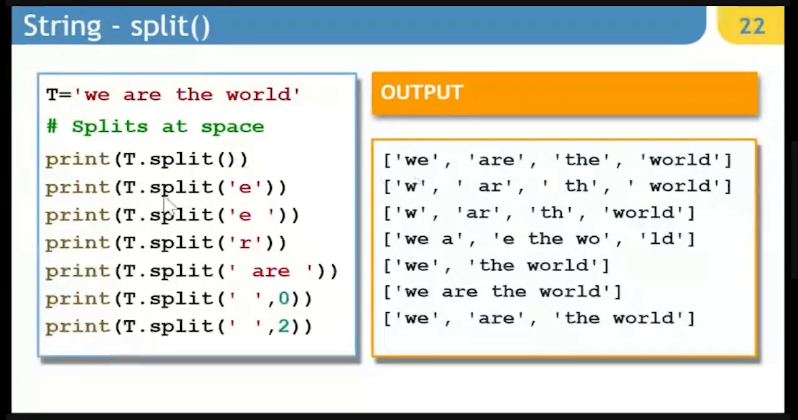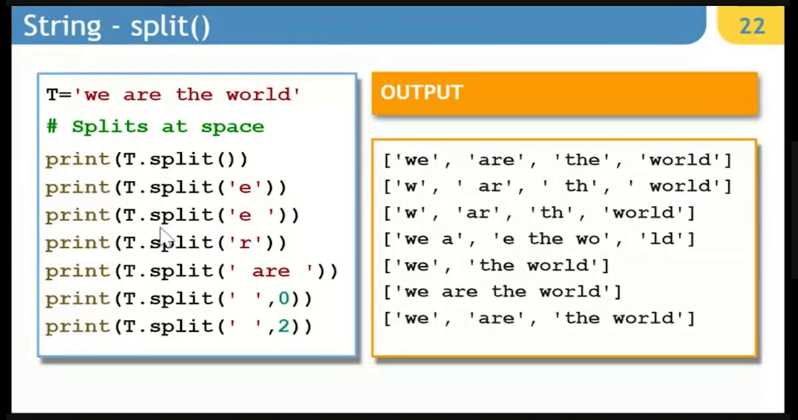Second time, while splitting, we just override the default. Default was space. Now in place of space, the splitter string is E. So it will split from here, and split from here. So it is going to be W space AR. Just notice the space. And then space TH. And after this, there is E. So it will make another word as space world.